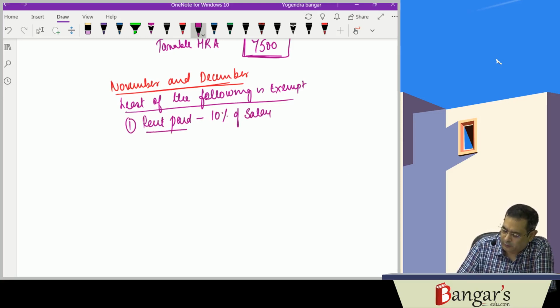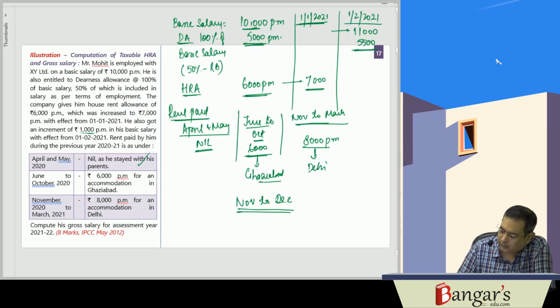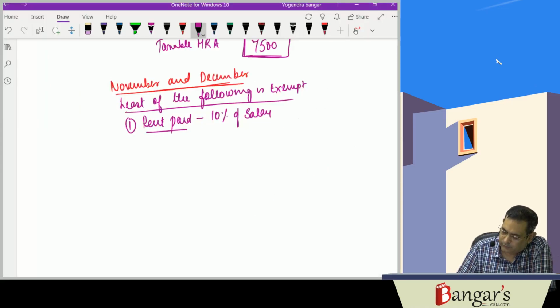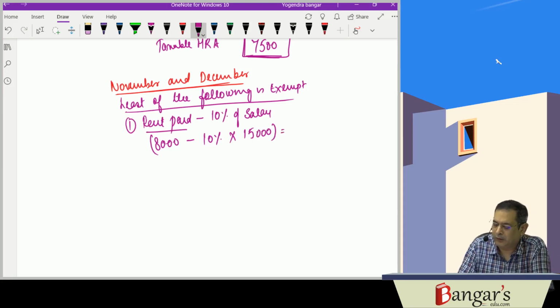Rent paid has now been enhanced to 8,000. Salary is the same, 10% of 15,000. That is 1,500. So 8,000 minus 1,500. That is 6,500.